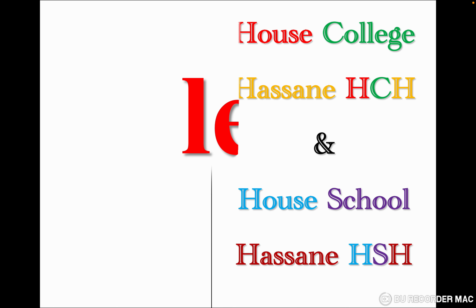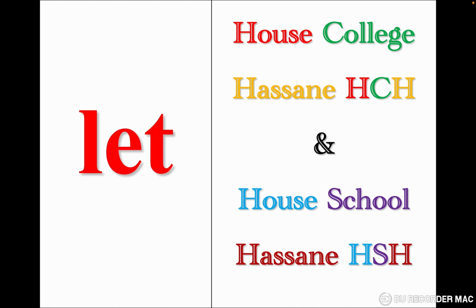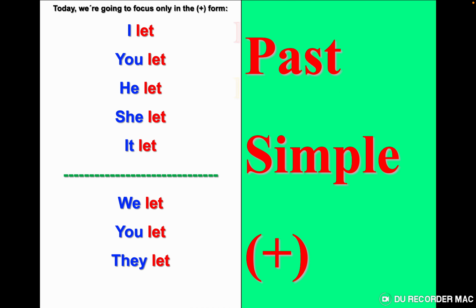Let. We say let me alone. So I let, you let, he let, she let, it let, we let, you let, they let. Some students may ask the question, what's the difference between present simple let and past simple let?